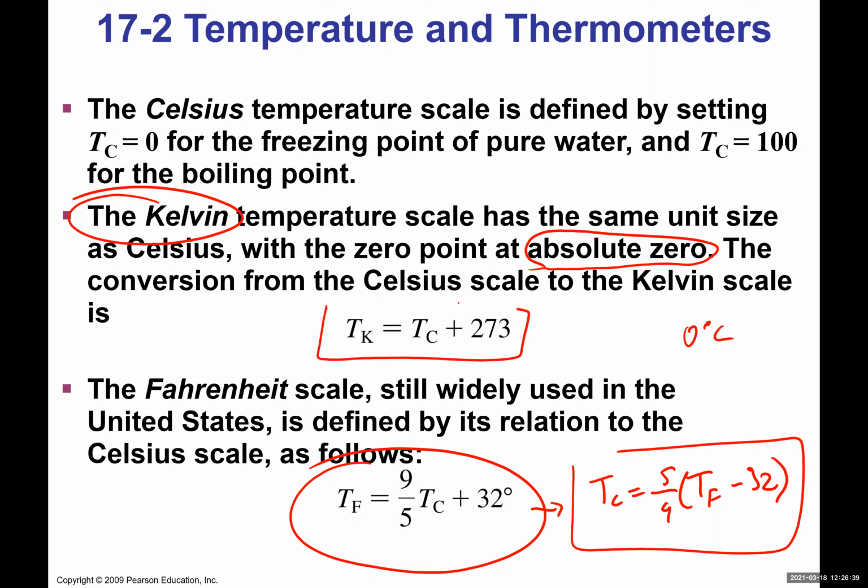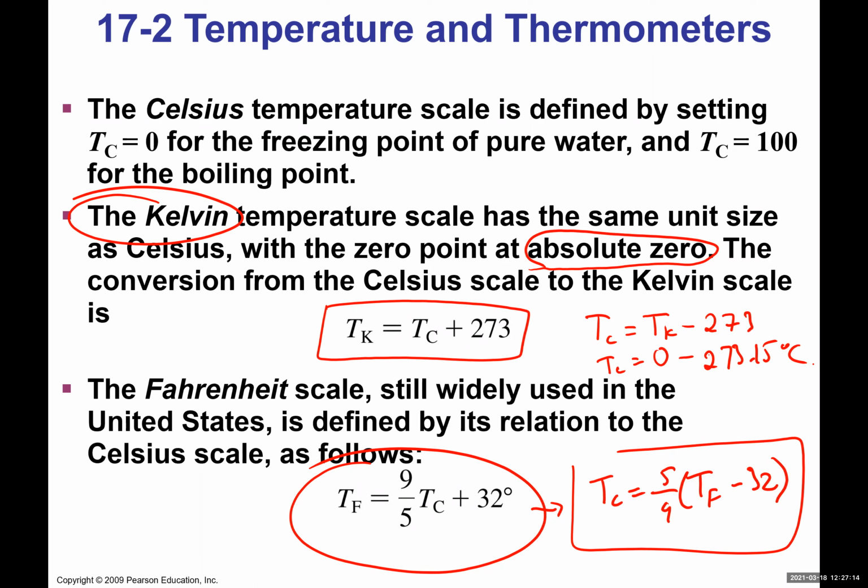But the idea here is this: here's the conversion for the Kelvin. To go from Celsius to Kelvin, you take the temperature in Celsius and add 273, or the other way around, the temperature in Celsius is the temperature in Kelvin minus 273, which means if the temperature in Kelvin is 0, then the temperature in Celsius is actually negative 273.15 degrees Celsius.